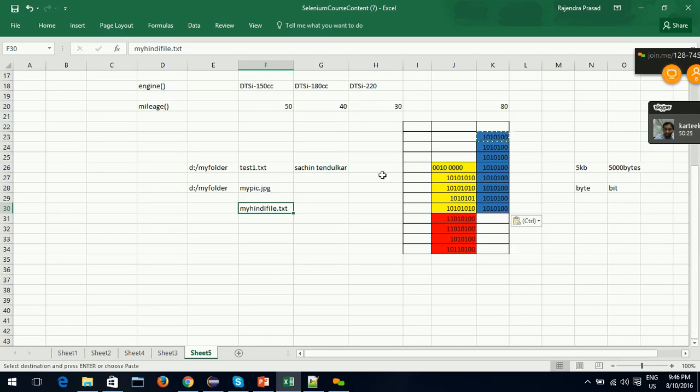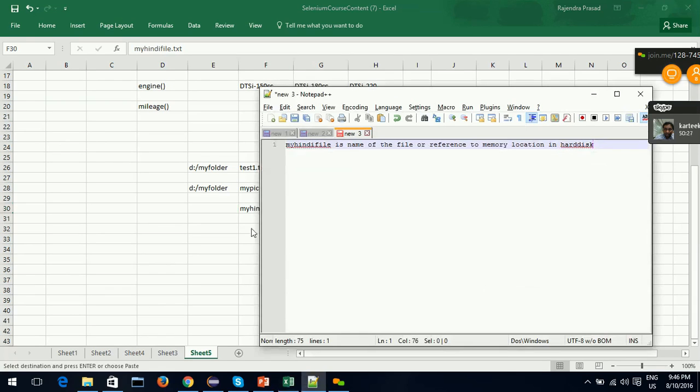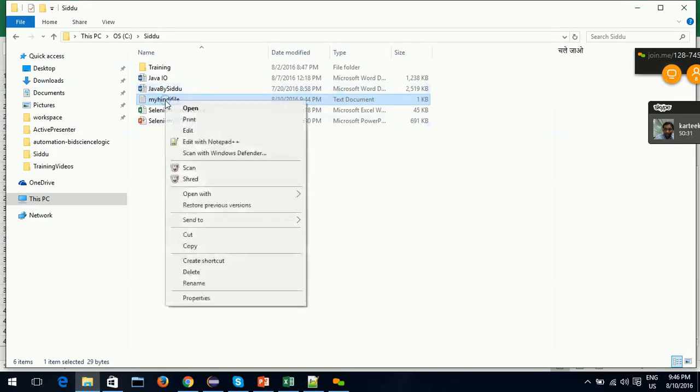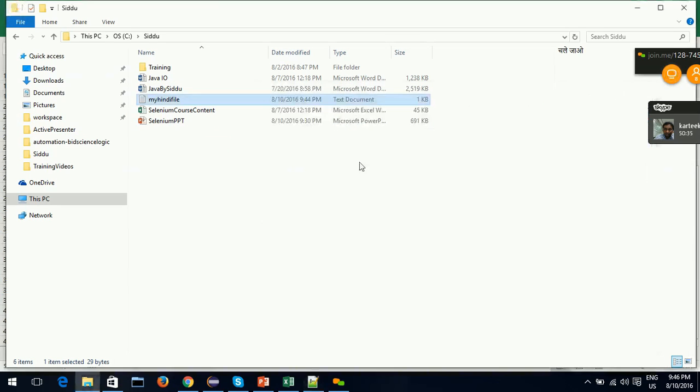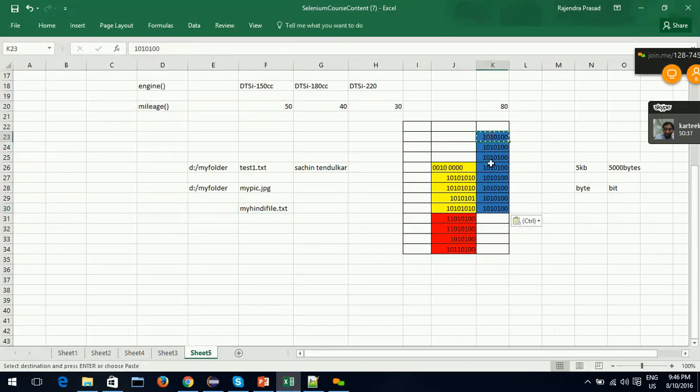When you open this file using Notepad++, it goes and reads the bits and converts them into characters. For converting them back to characters, it uses that encoding scheme, that is UTF-8.